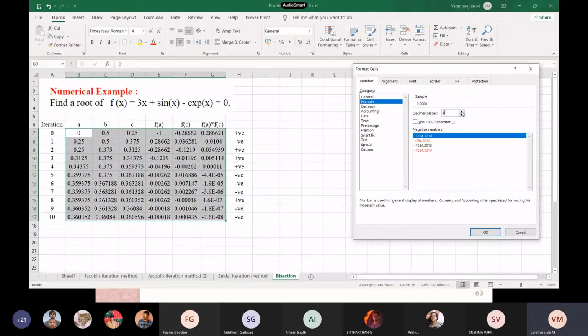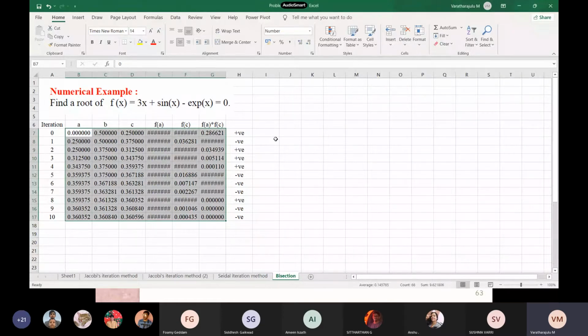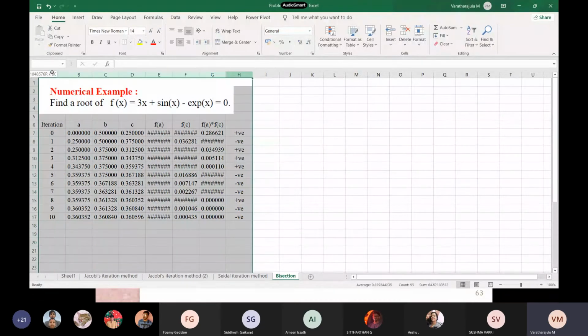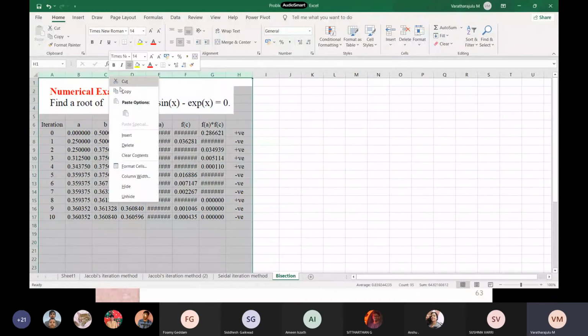Shall we keep this as 5? Are you comfortable with the 5? We are not going to deal with numerical or calculator. See, the calculations are made by Excel. So let it be 5 or 6. Now I am putting a 6. These symbols are coming since the cell column width is minimal.